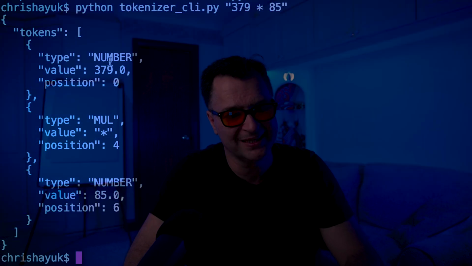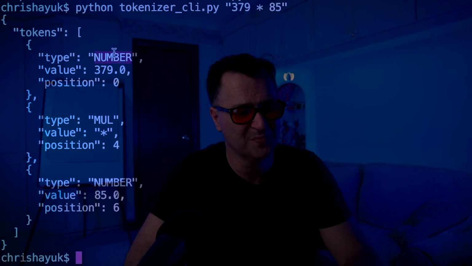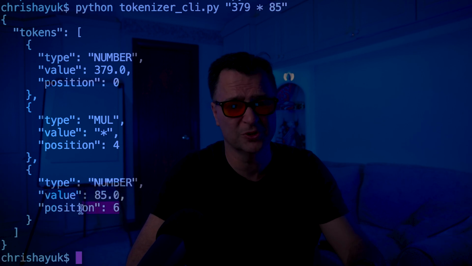It's recognized 379 as a number. So the token form is number, the value is 379, and then it tracks its position. It starts at 0. The next thing it's recognized is the operator mul for multiply, the value there is a star, and its position is 4. And then the final one is number 85. There's its value 85.0 and its position is 6. That is just pure tokenization.